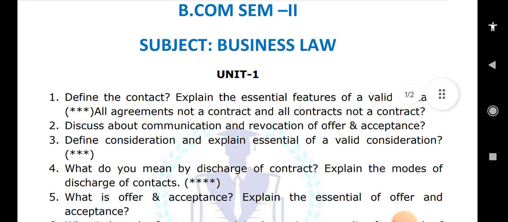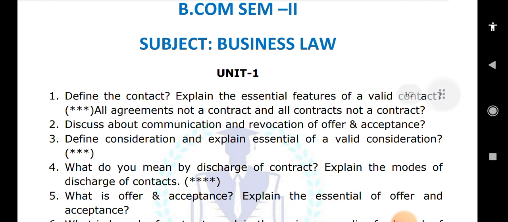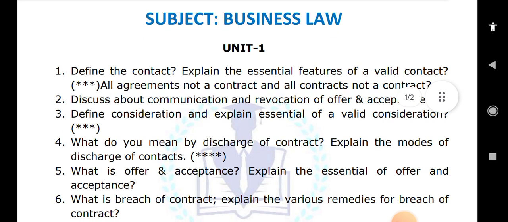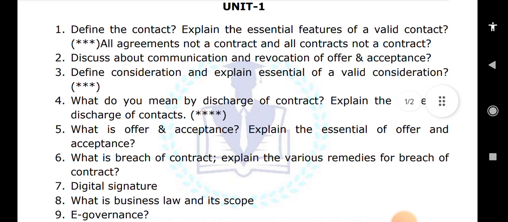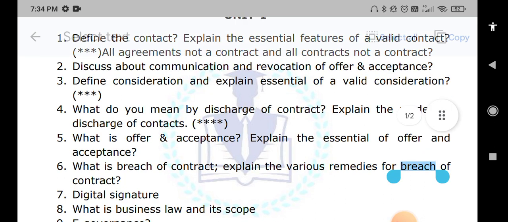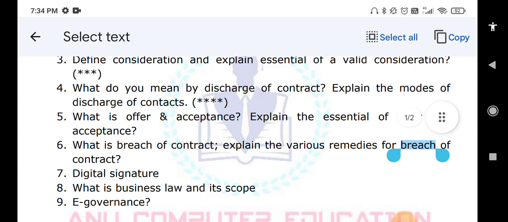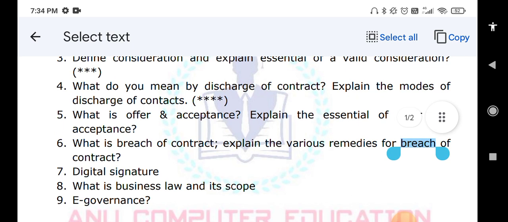Next, what is offer and acceptance, and explain the essentials of offer and acceptance. This is one more important question. Next, what is breach of contract and explain the various remedies for breach of contract. So these are the unit 1 important questions. Question number 7 is a short answer: digital signature, and what is business law and its scope. So these are short answers. E-governance. So question numbers 7, 8 and 9 are short answers. 1 to 6 are long answers.